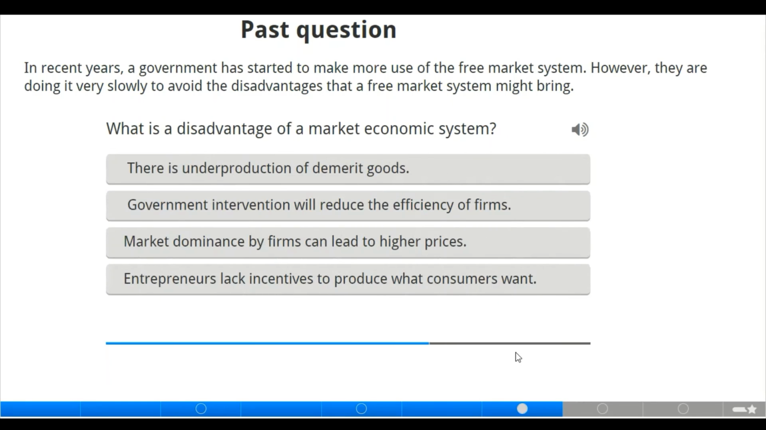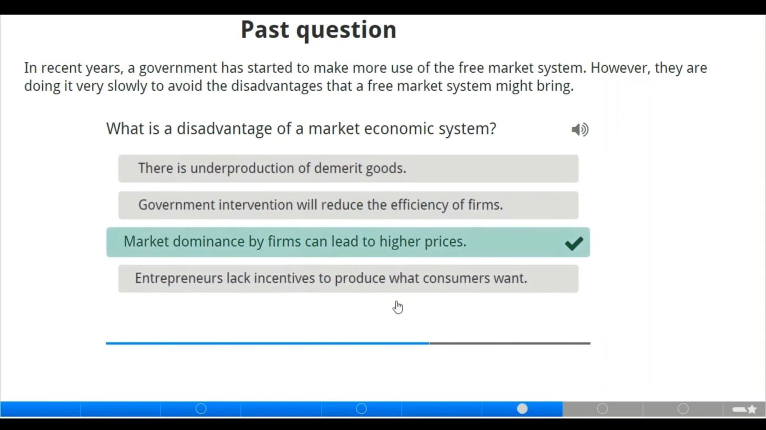Now the second activity is also related to the disadvantage of market economic system. Now let's check these options. There is an underproduction of demerit goods. Is it a disadvantage? Government intervention will reduce the efficiency of firm? No, government intervention cannot reduce the efficiency of firm. Market dominance by firm can lead to higher price. Of course, market dominance by firm can lead to higher price.